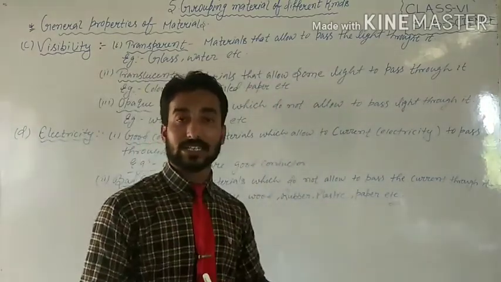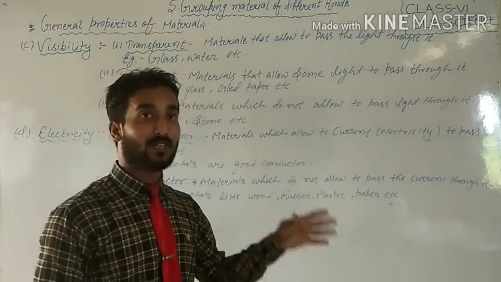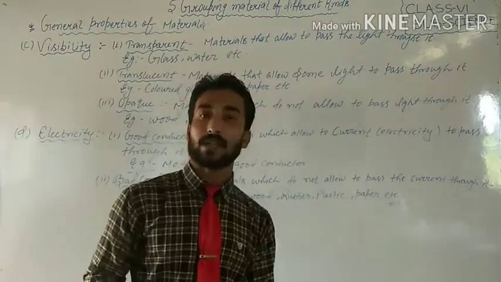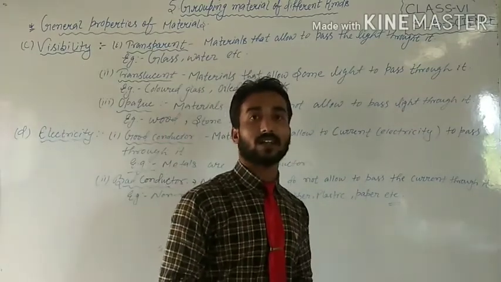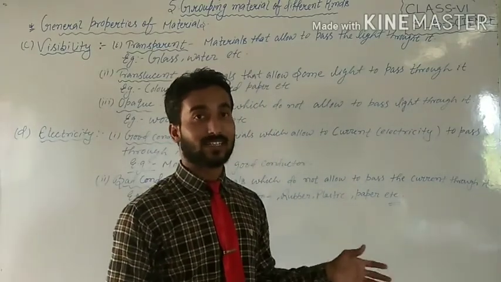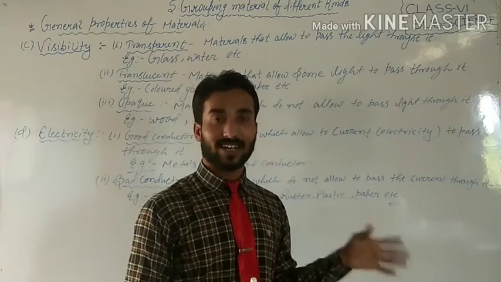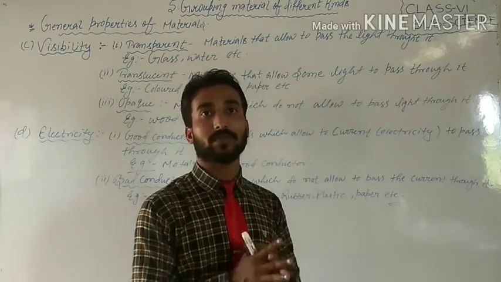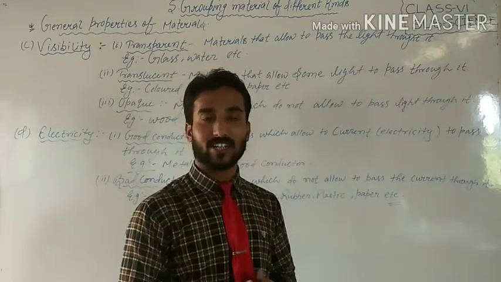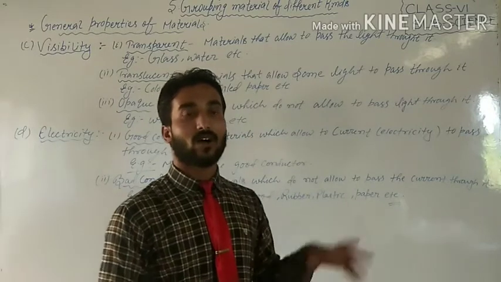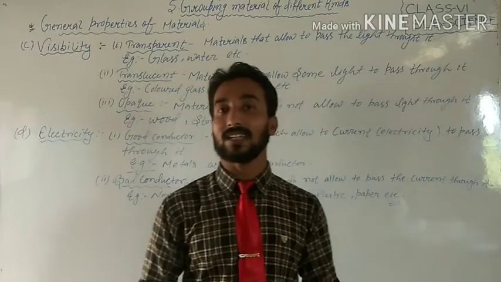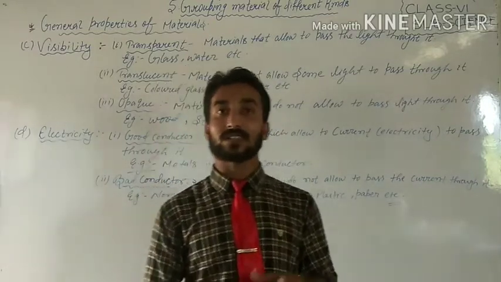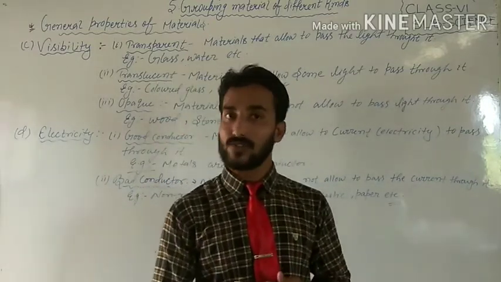As examples, non-metals. All non-metals like rubber, wood, plastic, paper, etc. Students, these are bad conductors of electricity. If you want to pass electricity through them, it cannot be done. They cannot pass the electricity. So students, only and only metals are used to make electric wires. Why? Because they are good conductors of electricity.